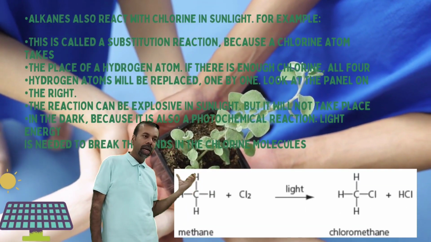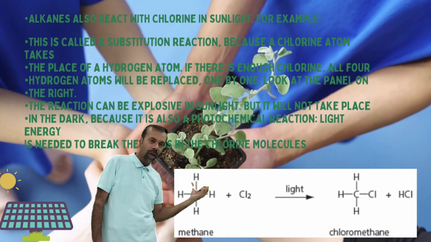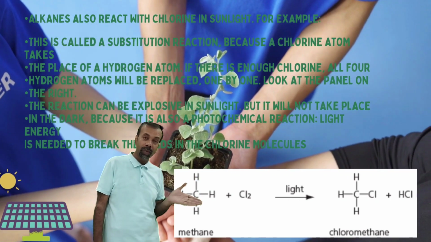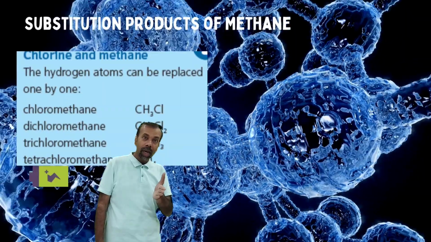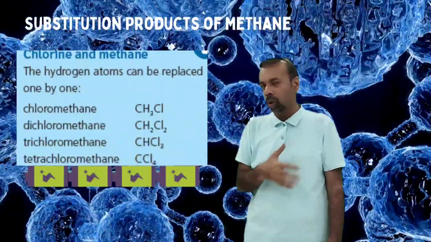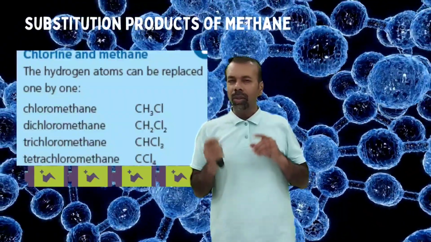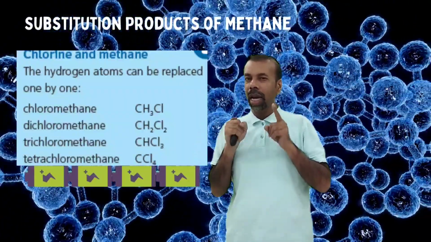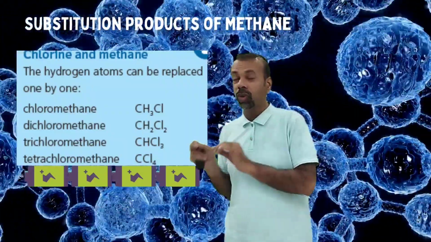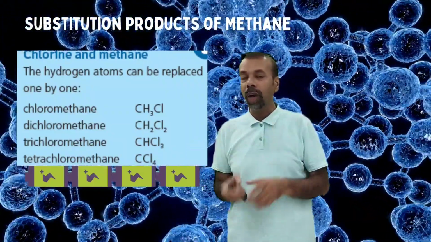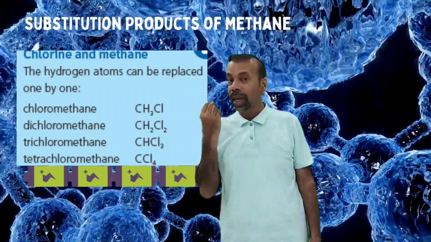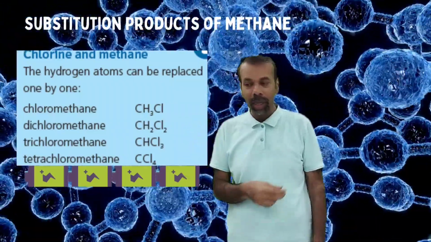As you can see, CH4 plus Cl2, one hydrogen is displaced. It is called monochloromethane, and monochloromethane will react with another chlorine. It will make dichloromethane and so on. You should remember that chlorine reacts only in the presence of light, so these are called photochemical reactions. Substitution of alkanes with chlorine is a photochemical reaction. Its condition is sunlight.